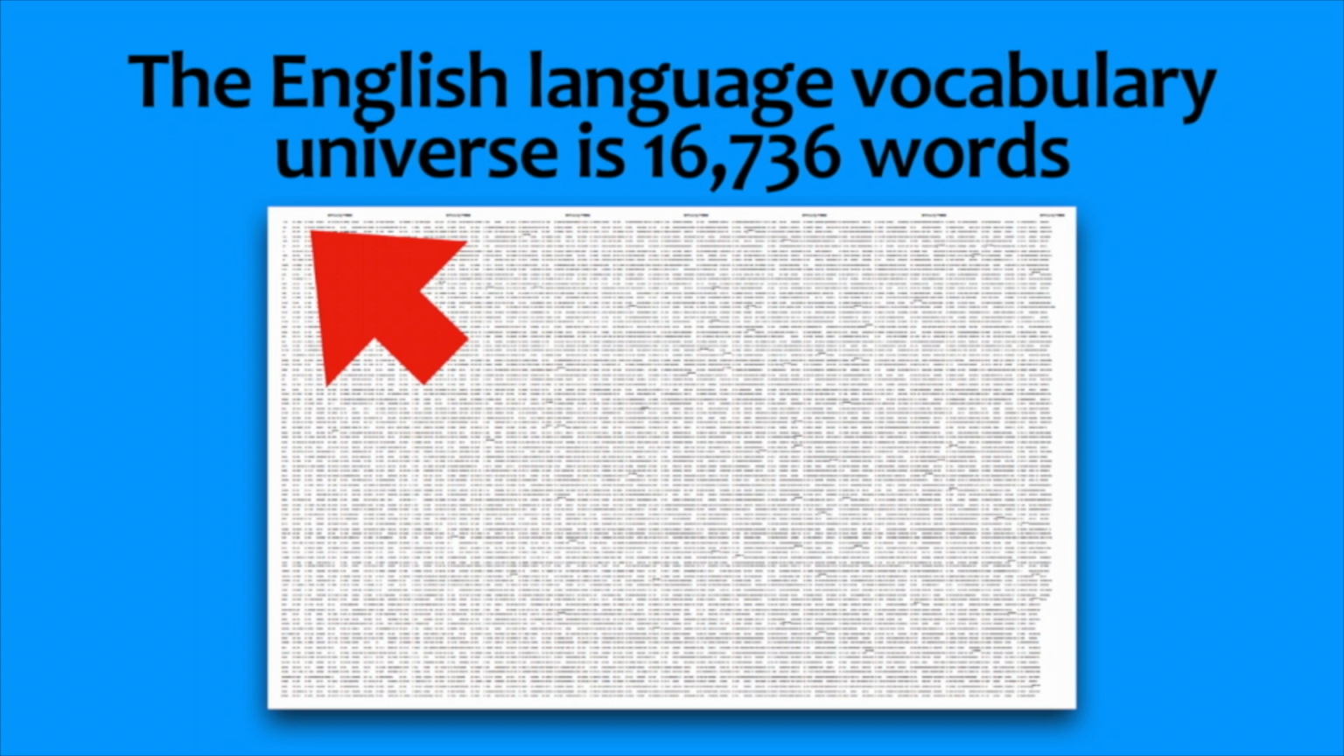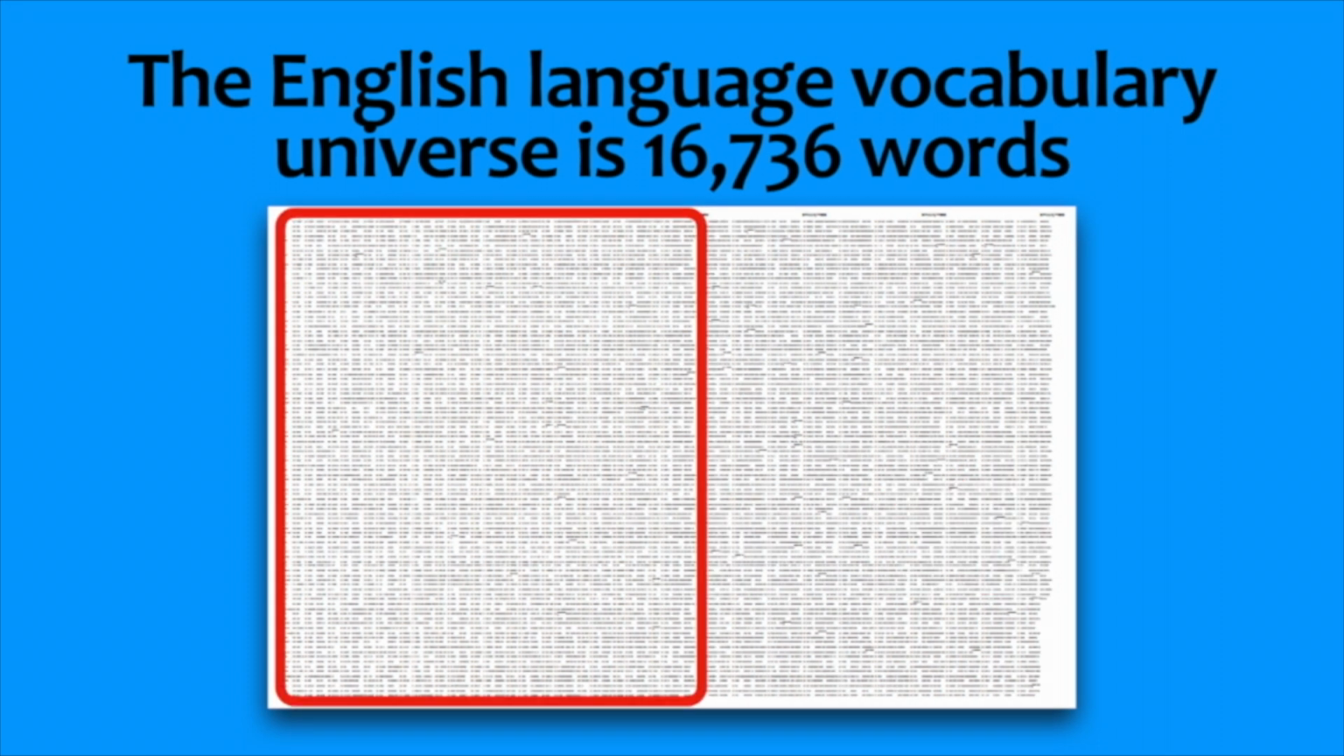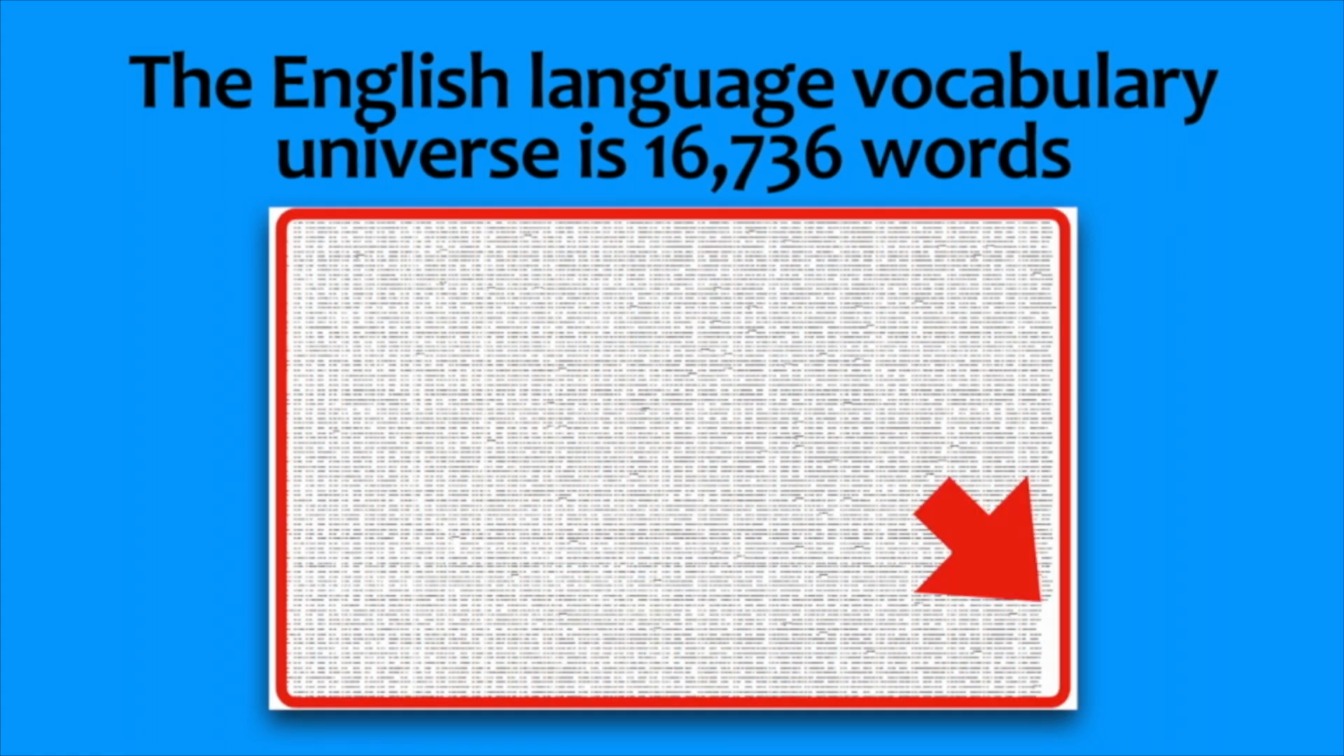Now, this version of the list is organized by frequency of occurrence. The most frequently occurring words are at the top left, and the least frequently occurring words are at the bottom right. Competence in the English language is attained at about 97% coverage. That's about down to here. Full mastery is attained at 99% coverage.